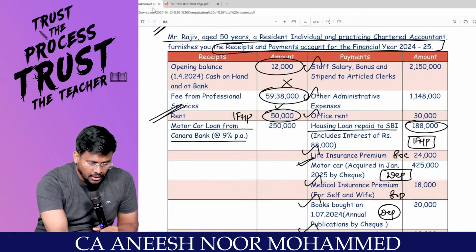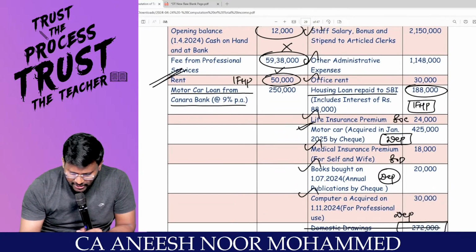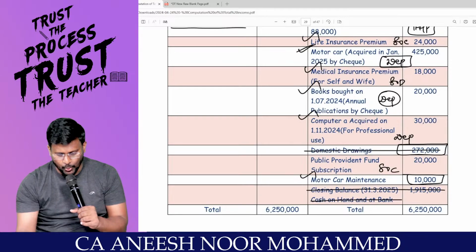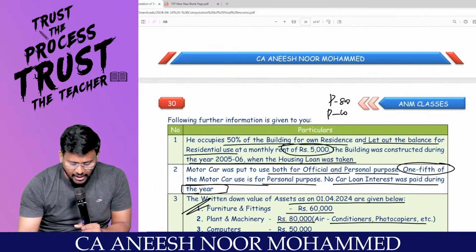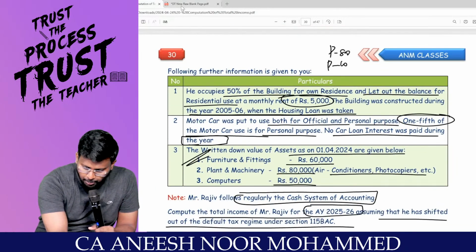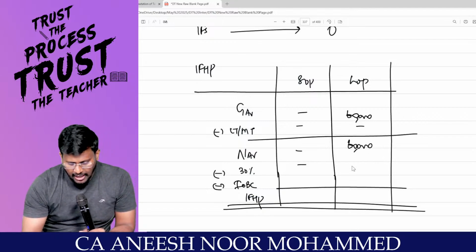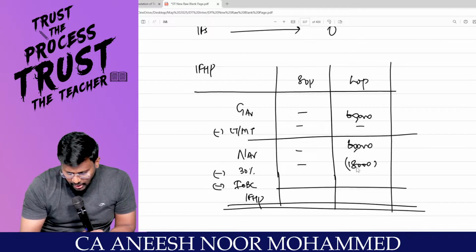Less: local tax or municipal tax paid by the owner. What is the local tax or municipal tax? Anything given in the question regarding the local tax? No, sir. Put a dash. So my NAV will be 60,000, and 30% will be 18,000.